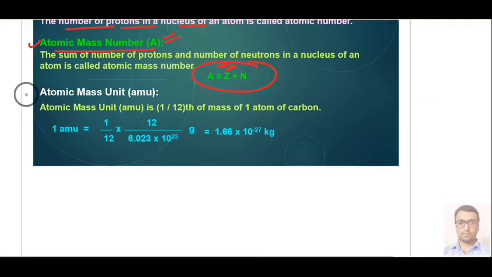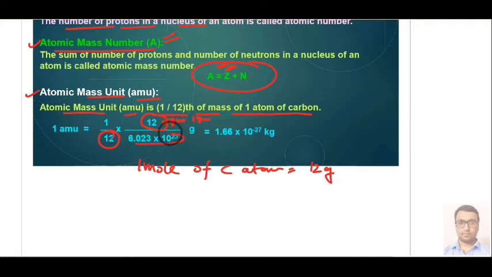Next we need to understand the atomic mass unit, AMU. AMU is defined as 1/12 of the mass of one atom of carbon. We know that 1 mole of carbon atoms has a mass of 12 gram, which is the mass of 1 mole, and in 1 mole we have Avogadro number, Na, of atoms.